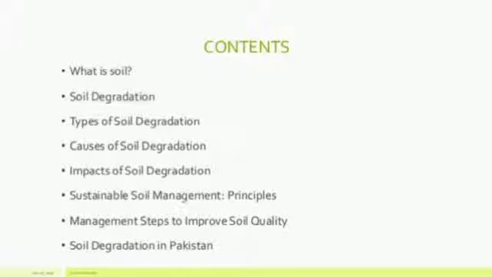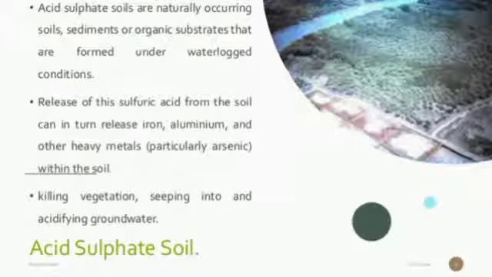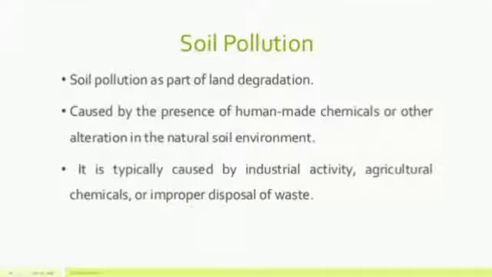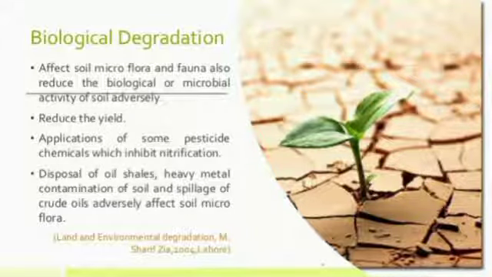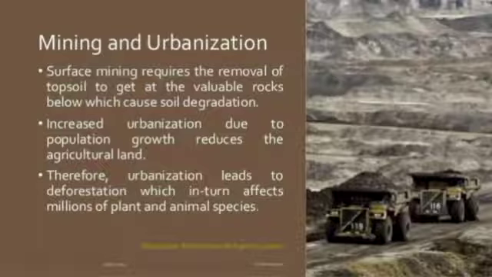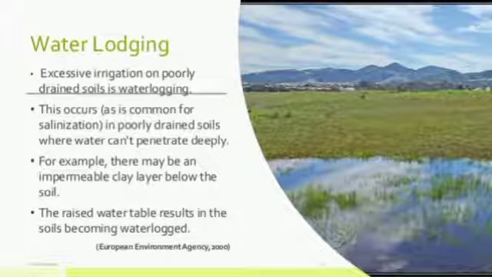Once more I will tell you, as we know that the soil is formed by weathering of parent rocks and a collection of loose materials on it. When we study the soil in a vertical section, that is known as a soil profile. It has several layers, and each layer is known as horizon. A well-developed soil has at least 4 horizons: O horizon, A horizon, B horizon, C horizon.